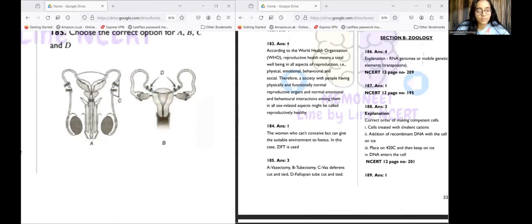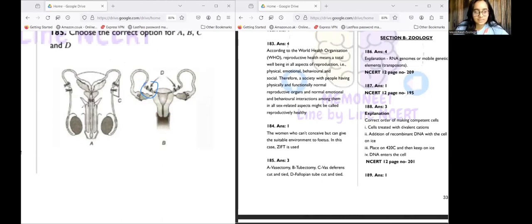This is the vas deferens, and these are the testes. So we can see that there's ligation in the male reproductive system, which occurs in case of vasectomy, and ligation in the female reproductive system occurs in case of tubectomy.